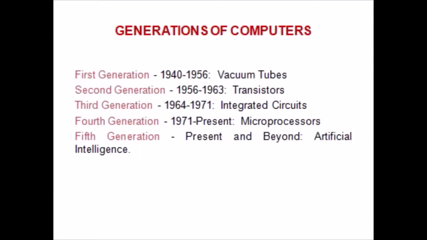The third generation, 1964 to 1971, here integrated circuits have been used. The fourth generation, 1971 to present, here microprocessors have been used. The fifth generation starts from the present and beyond. In this, artificial intelligence will be used.